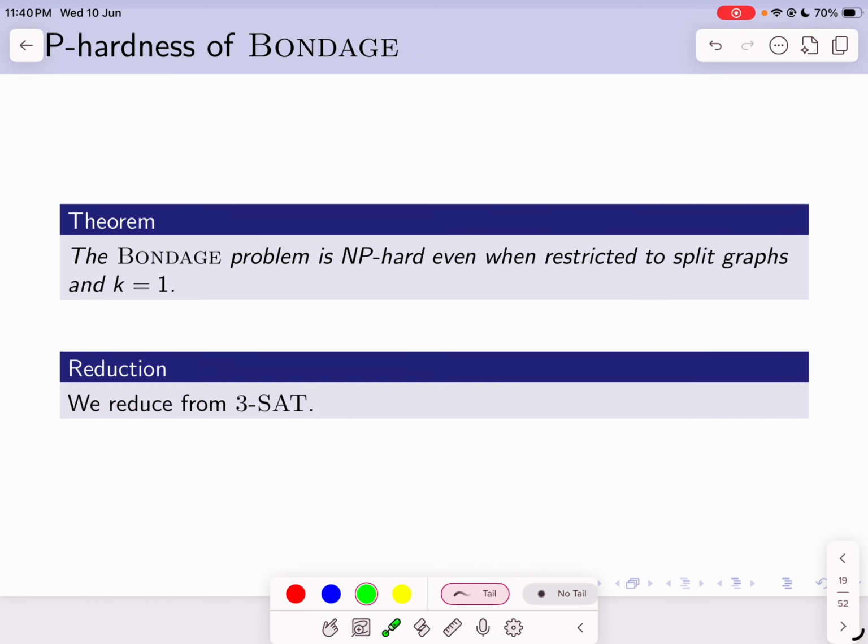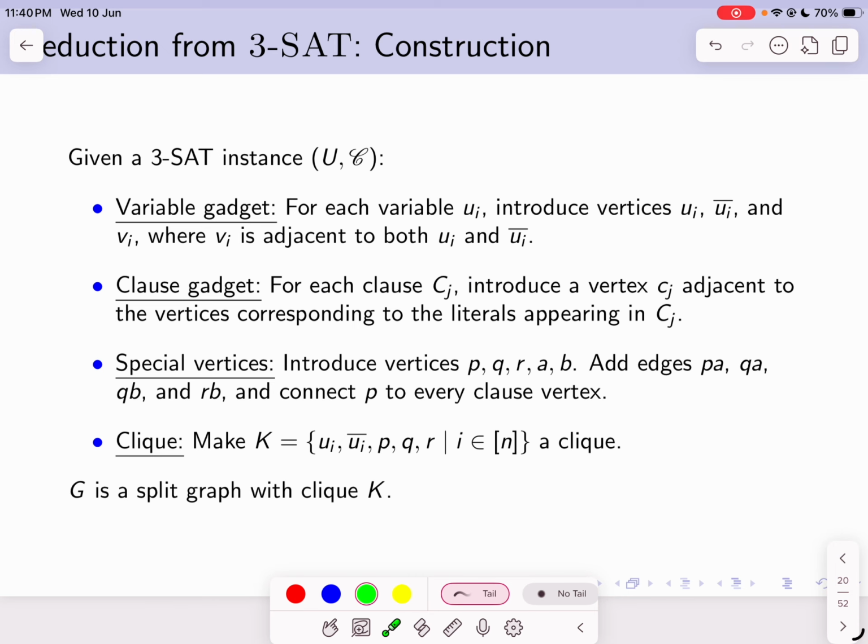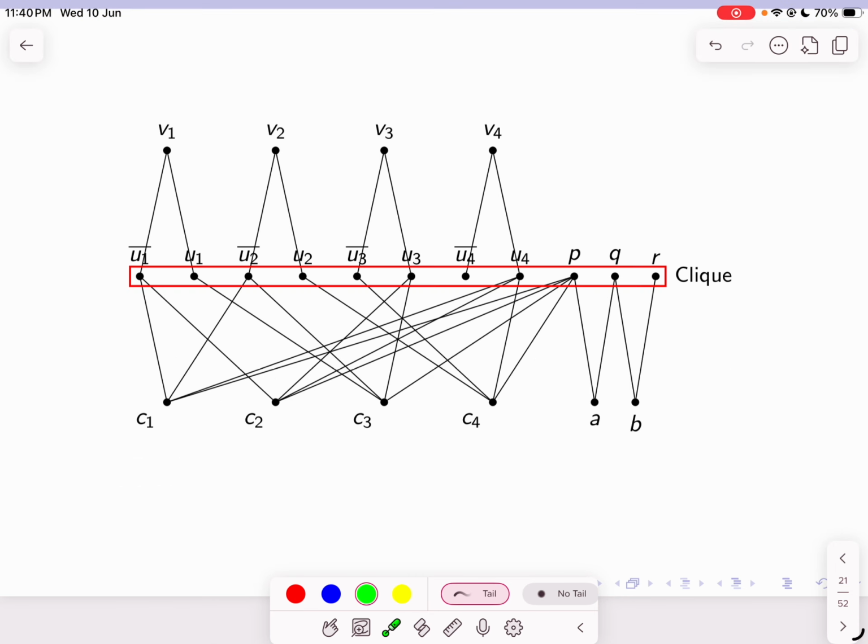So I'll sketch the proof of the NP hardness of the bondage problem by describing a reduction from 3-SAT. For each literal u_i, I'll include the literal vertices u_i and u_i bar. I'll make a new vertex v_i adjacent to both u_i and u_i bar.